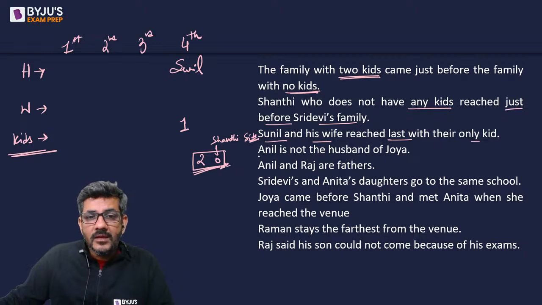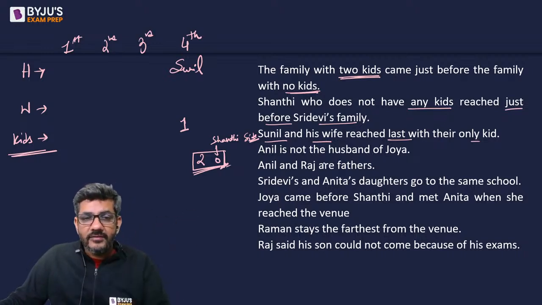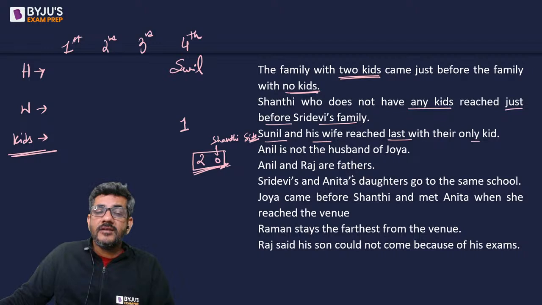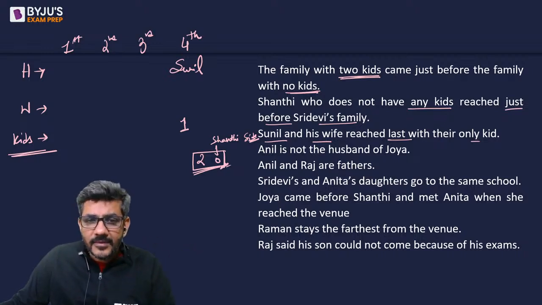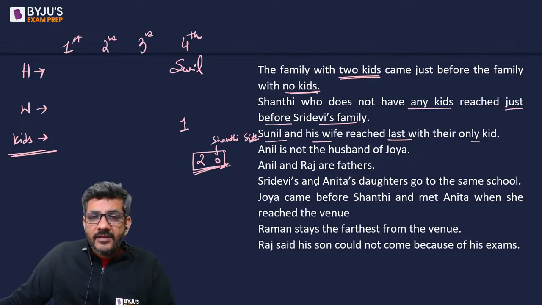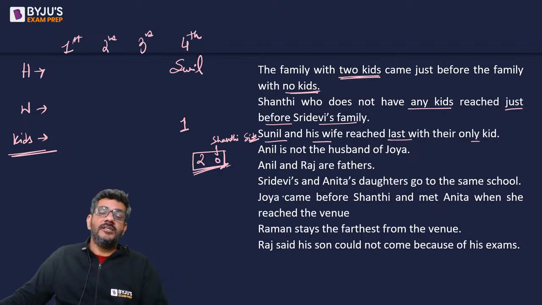What next? Anil is not the husband of Zoya. Currently, we can't use it. Anil and Raj are fathers. Currently, we can't use it. What next? Sri Devi and Anita's daughters go to the same school, right? Zoya came before Shanti and met Anita when she reached the venue.